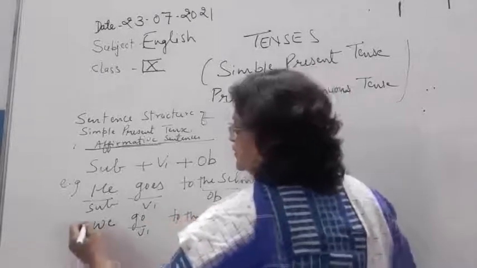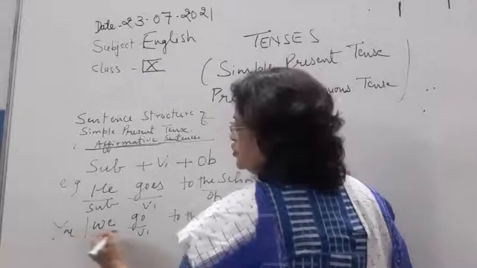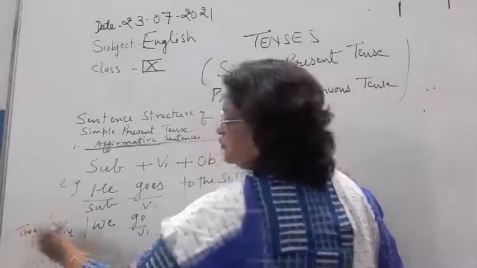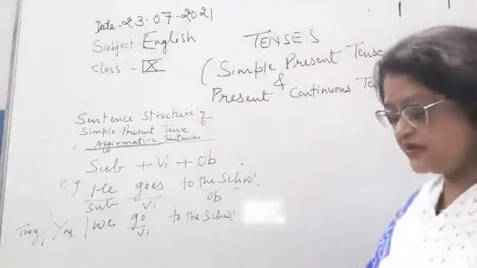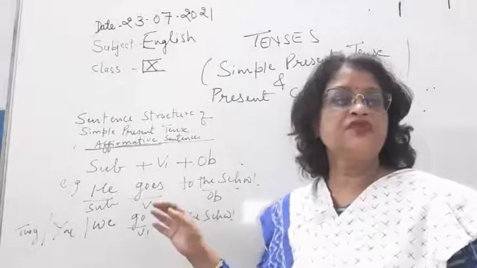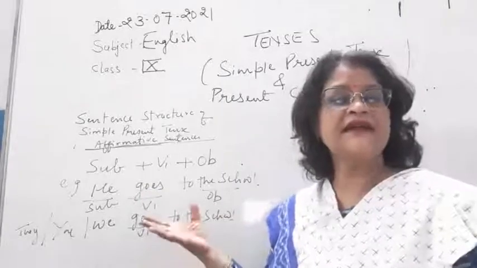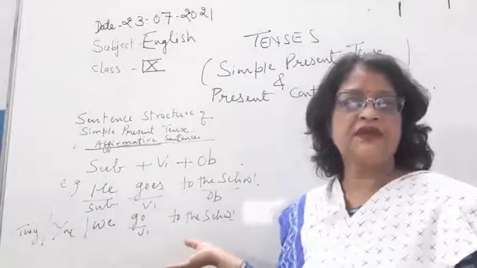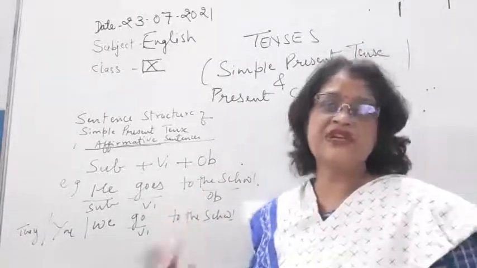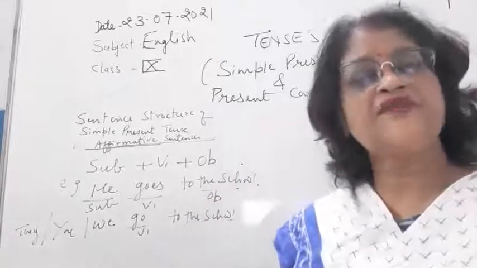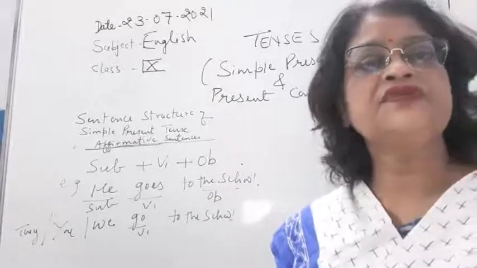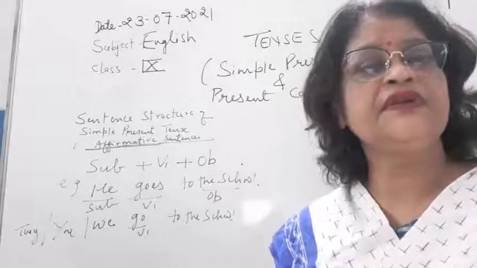Or if we write you go to the school, or they go to the school. But with third person singular, you can note it down somewhere, we add S or ES. Okay, the kite flies. The kite is a third person singular. That's why we are not writing fly, we are writing here flies. Okay, so this you have to see, students.